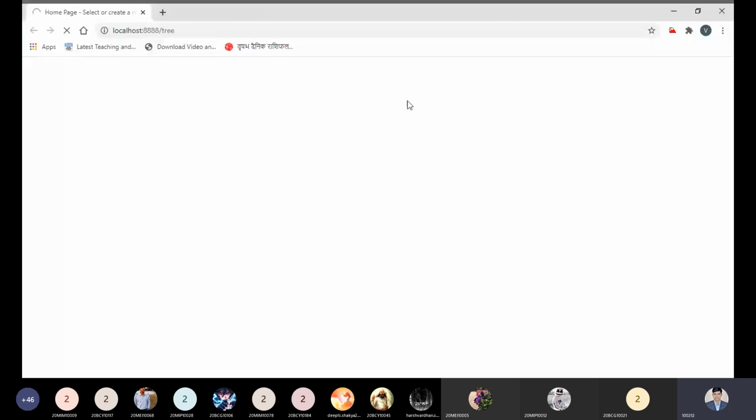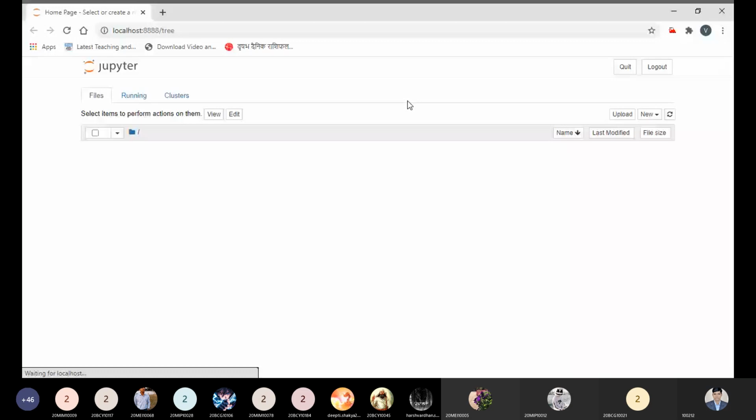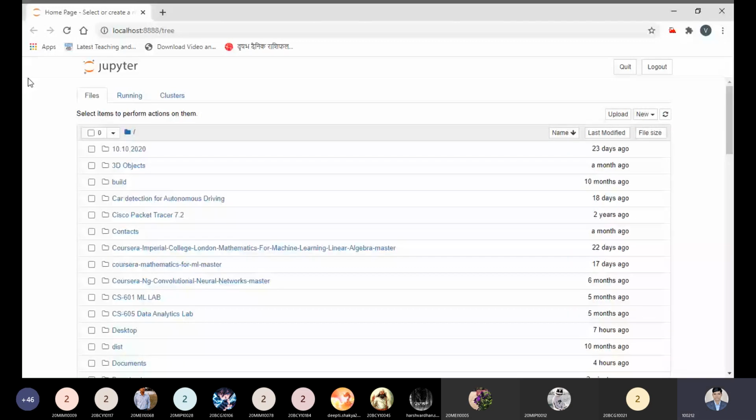Okay, is this screen visible to all? Yes, sir. It is visible. Okay, so now I'm using the Jupyter. From this point, what I need to do is select New, Python 3. This is how you can start the Jupyter notebook.